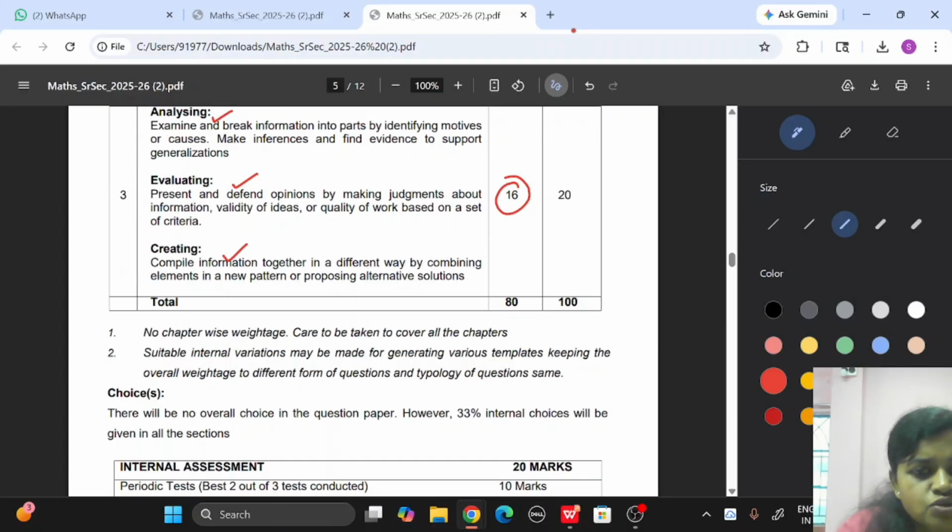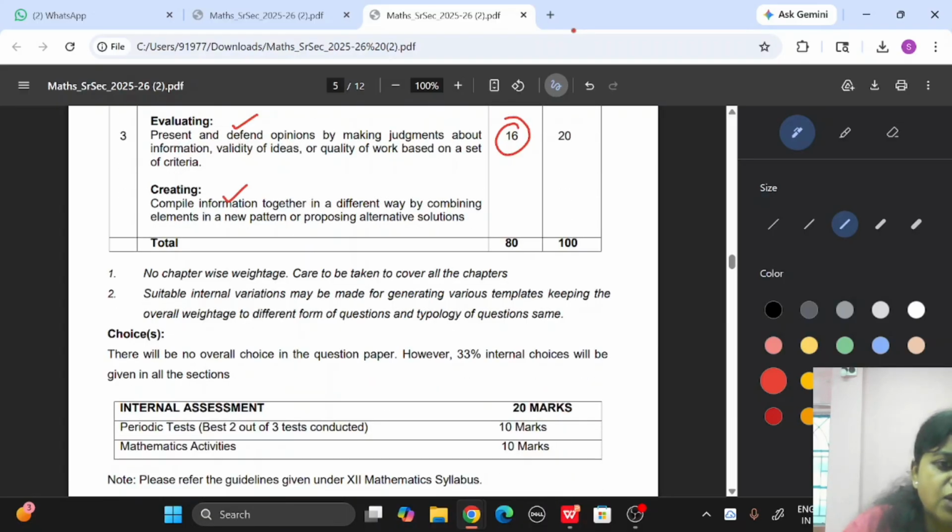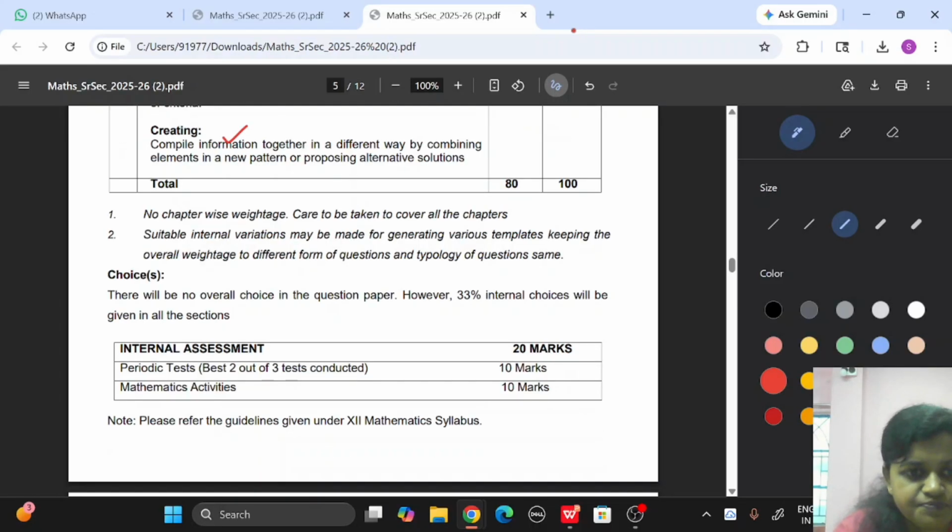Clear? Now here it is mentioned there is no chapter wise weightage. You know there are 5 units, and unit wise marks are given. Suitable internal variation may be made for generating various templates, keeping the overall weightage. In a unit there are 2-3 chapters, 4 chapters actually, so it can vary. Chapter wise marking should vary. It is not fixed, but for a unit the marks are fixed.